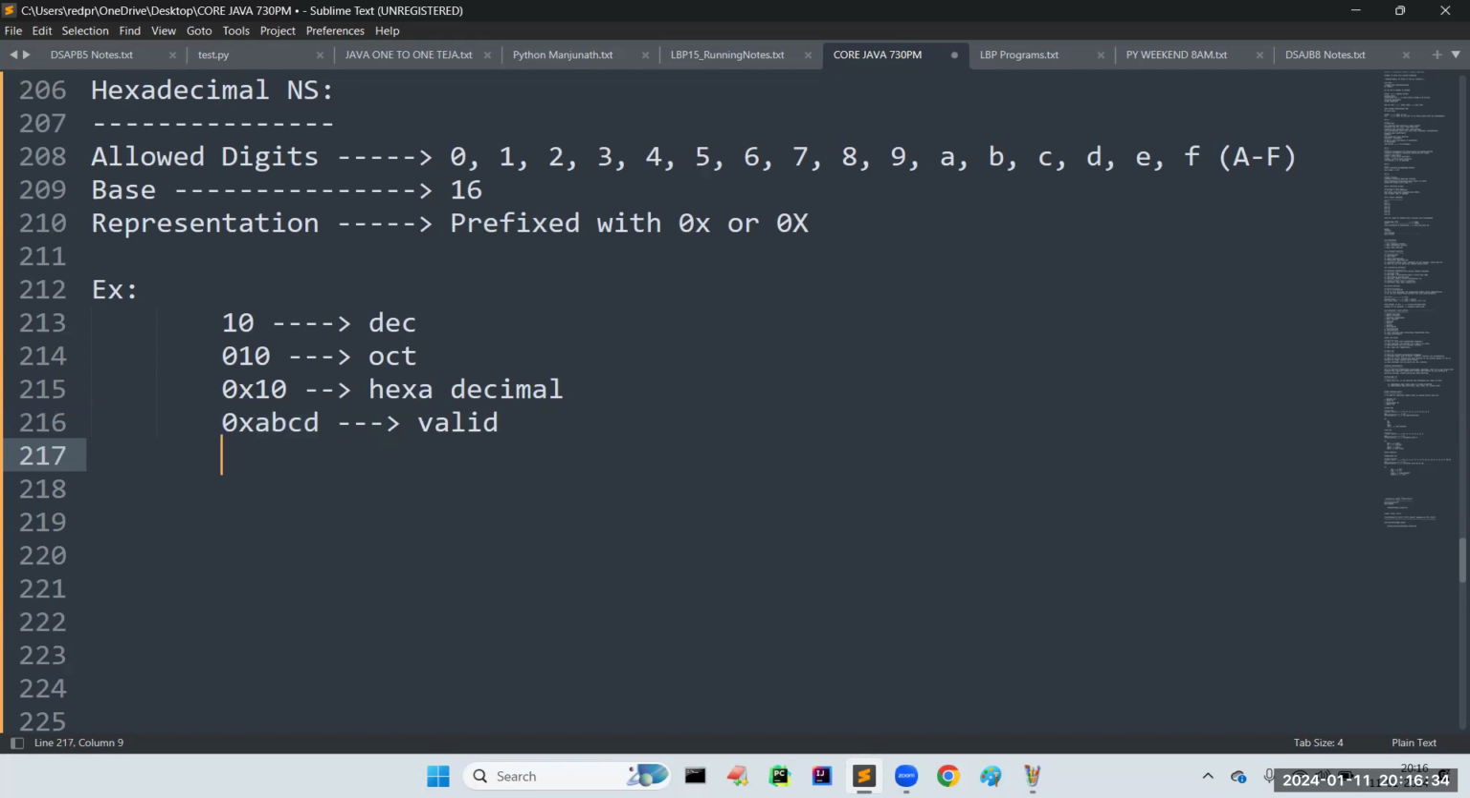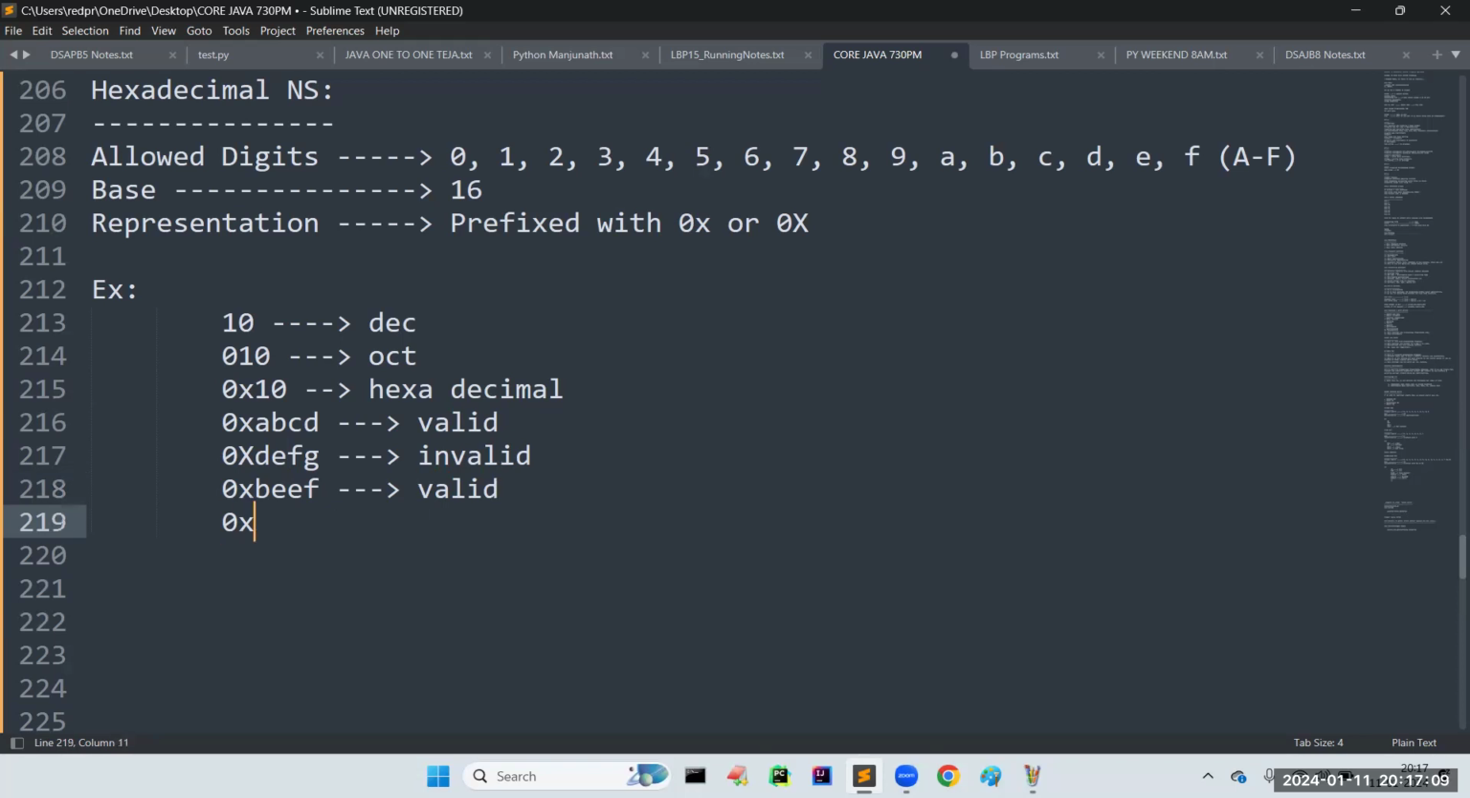It is valid. Now I am taking 0X DEFG. Is it valid or invalid? Invalid, because G is coming, right? Now tell me 0xBEEF, beef, like this I am taking. Is it valid or invalid? Valid, because all the characters are there, right?